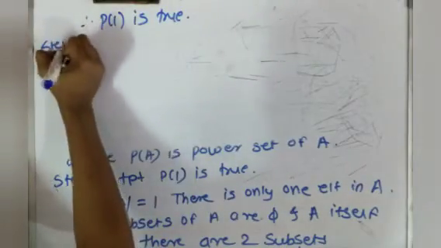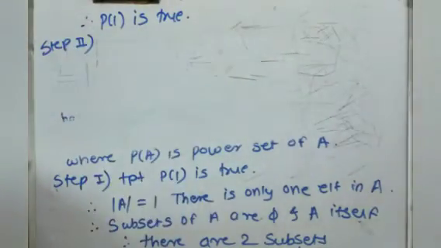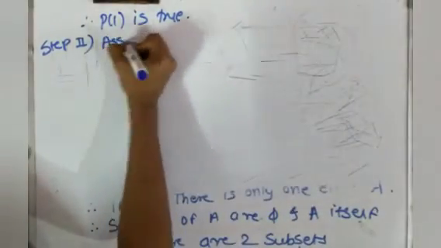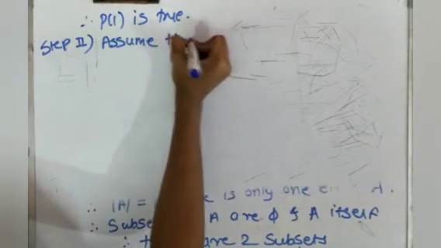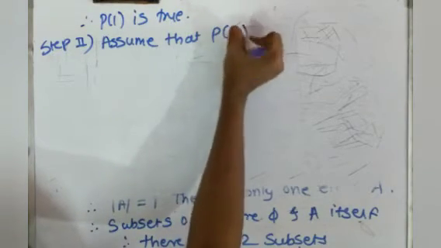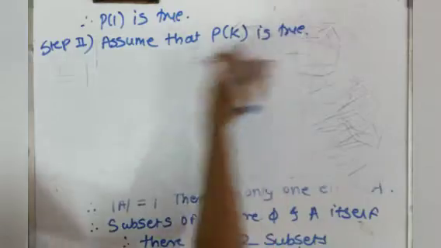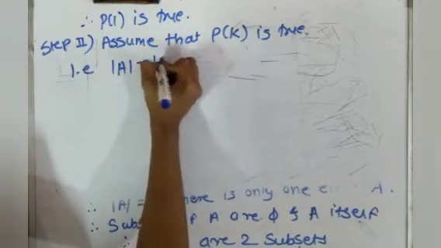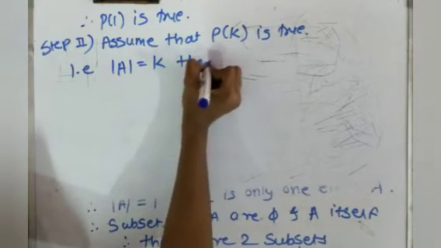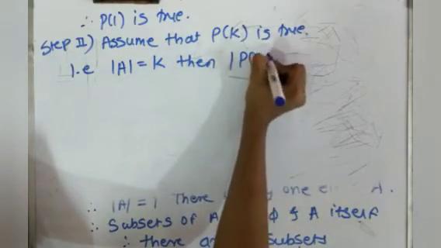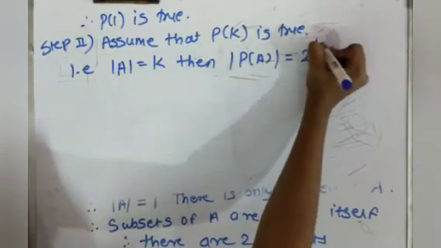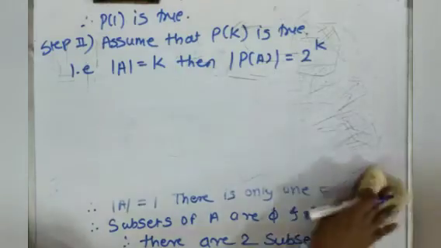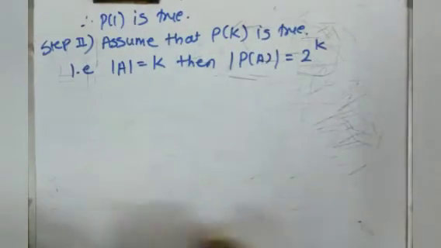Now step 2, we will assume that P of K is true. Now what is P of K? If the cardinality of A is K, then the cardinality of the power set equals 2 raised to K, right? Now we will write step 3.